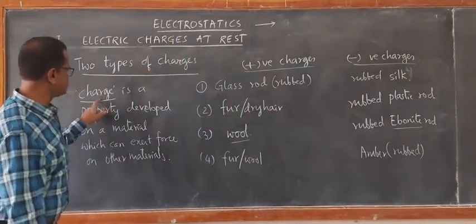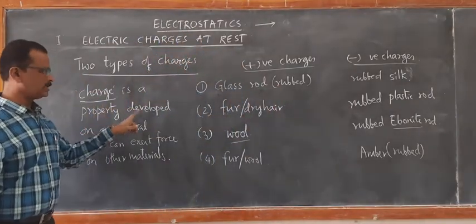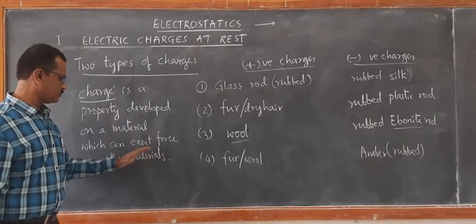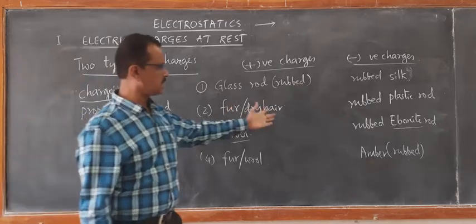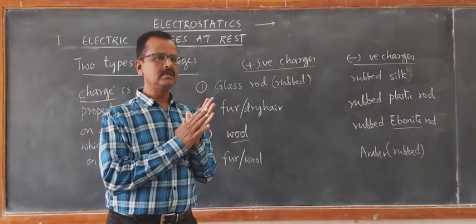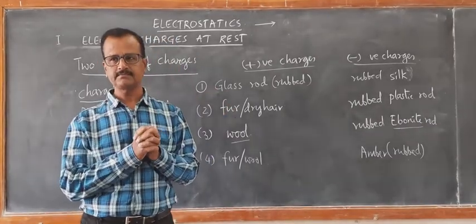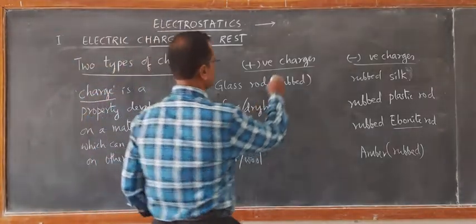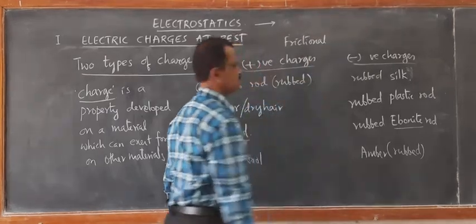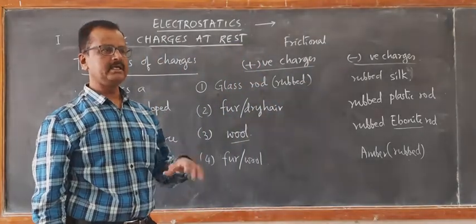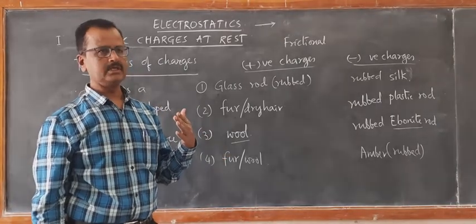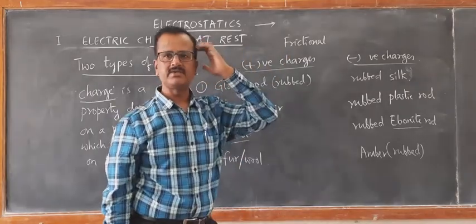So, that's how we conclude charge is the characteristic property developed on a material which can exert force on other materials. And the charges that we get due to rubbing, we also call frictional charges, and the topic is also called frictional electricity. The electricity that is developed due to rubbing of bodies against each other is called frictional electricity.